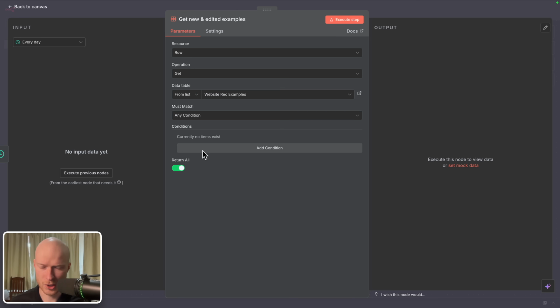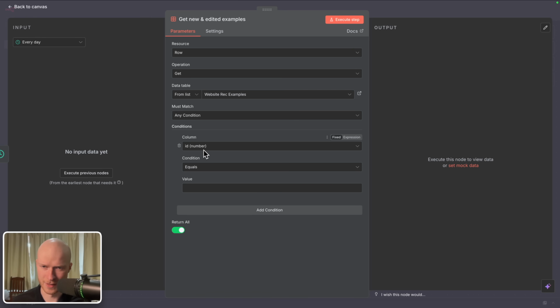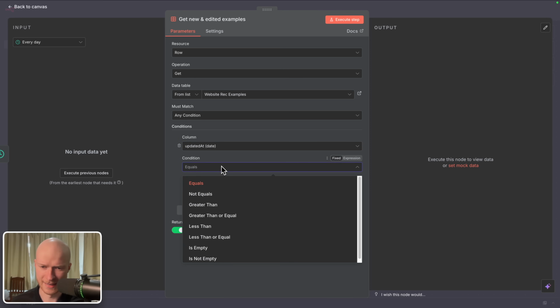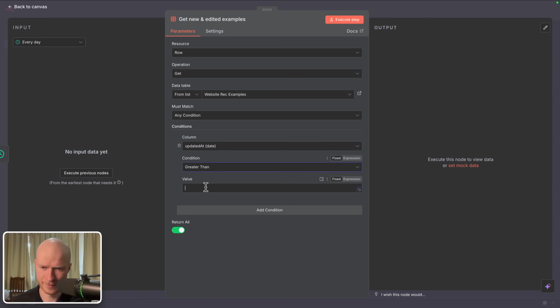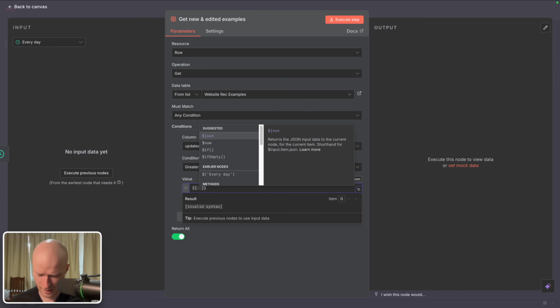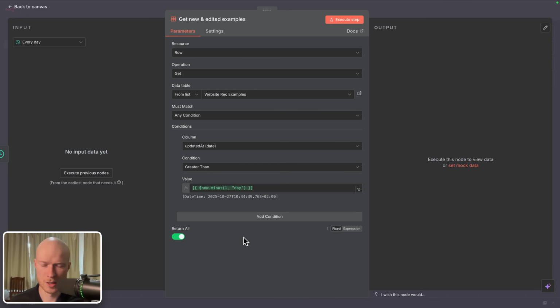Then we have to add a condition, and this condition basically filters our result. And here I'm going to choose updated at, so when a specific example was last edited, and the condition is updated at must be greater than, and for the value I switch this to expression mode, and then I write $now.minus(1 day). So all this does is it checks if an example was edited or created within the past 1 day, and if that is the case, it will pull it out of the example database and give it to us.